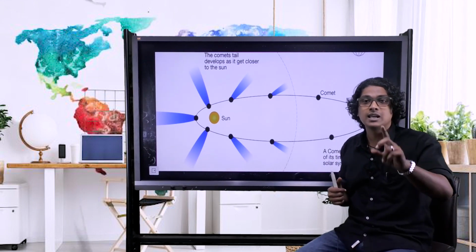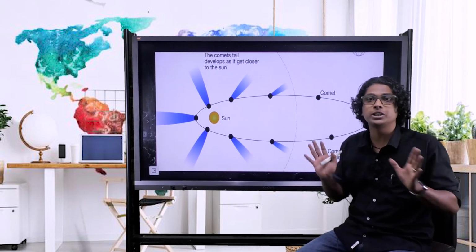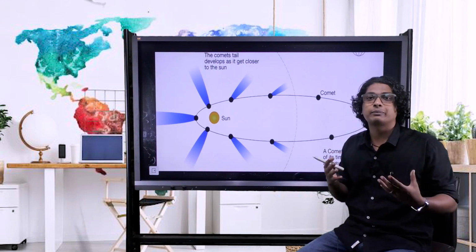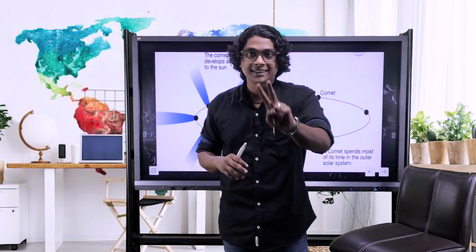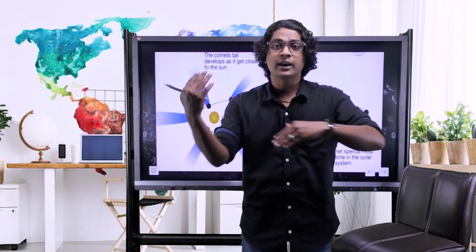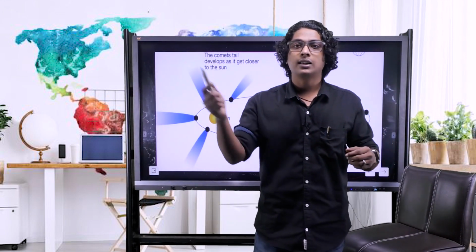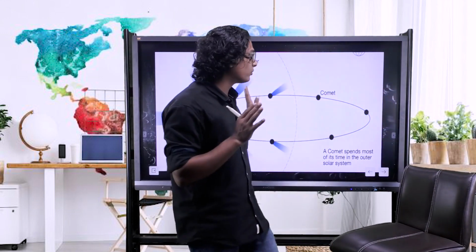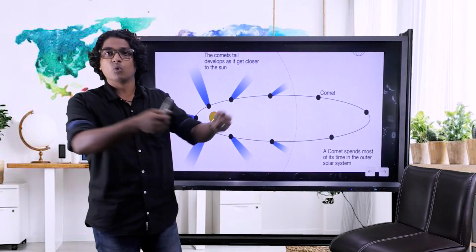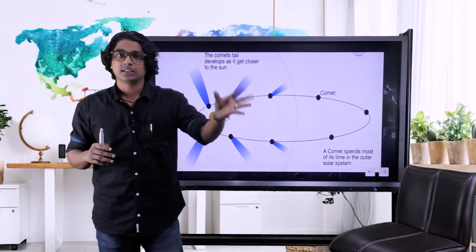The first reason is the energy coming from the sun is pushing. This vaporizes the comet, and the gases will be released and the debris will be left over. These debris are pushed away from the sun, the first reason. Now the second reason is the centrifugal force. The comets are revolving around the sun, much like that rock. So the debris will not go towards the center. Rather, the debris will be moving away from the sun due to the centrifugal force.